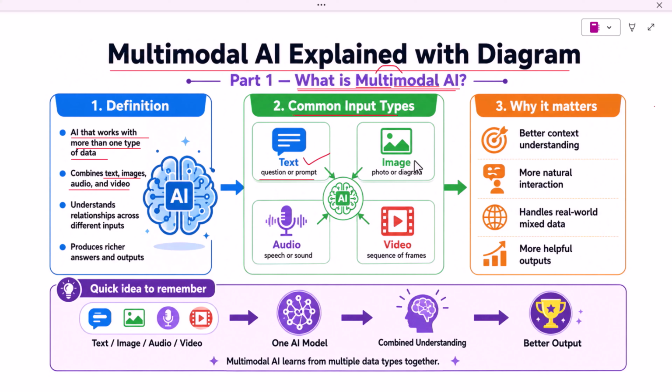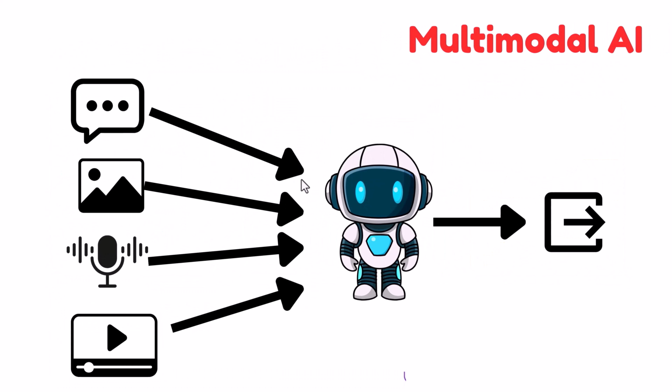The second input is image. This can be a photo, screenshot, chart, diagram or scanned document. The third input is audio. This can be speech, sound, voice note or meeting recording. The fourth input is video. This can be a sequence of frames, a lecture video, a product demo or a recorded event. The key idea is that one AI model can combine these inputs and build a better understanding.